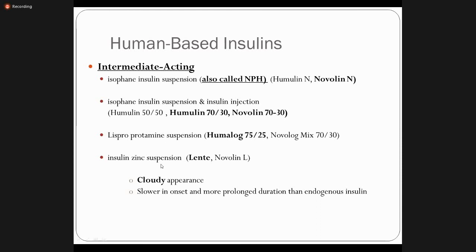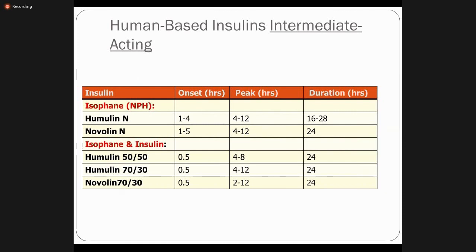So different suspensions: isophane insulin suspension, lispro protamine suspension, insulin zinc suspension. And that is why, because of the suspension, it shows the cloudy appearance, slower in onset and more prolonged duration than endogenous insulin. So it will show the persistent activity, right? So again, this intermediate acting, the third, isophane, right?